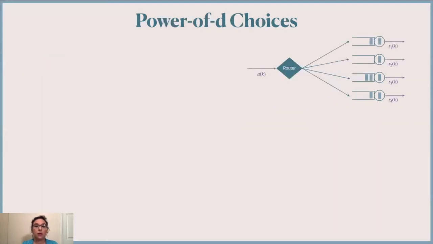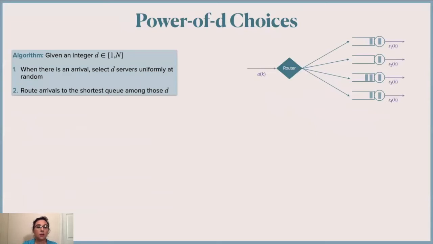Routing will occur according to Power-of-d choices. What is this? Well, we have to fix a number d between 1 and n, an integer number. The first step whenever there is an arrival is to select d servers uniformly at random, and then we will route all the arrivals to the shortest queue among those d that we selected in the first step.